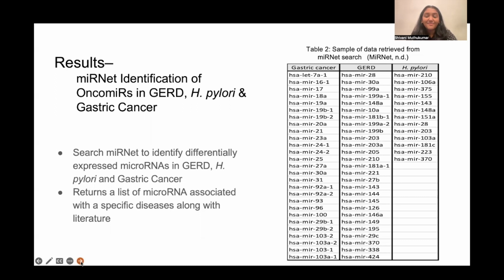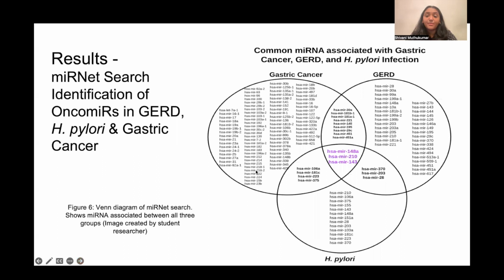So once I had a list of microRNA that was associated with gastric cancer, GERD, and H. pylori, I used Excel functions to find ones that were common between any two diseases and ones that were common between all three diseases. And I displayed that on this Venn diagram that you see here. So from the MIRNet search alone, we could see that microRNA 148A, microRNA 210, and microRNA 143 are all associated with gastric cancer, GERD, and H. pylori.